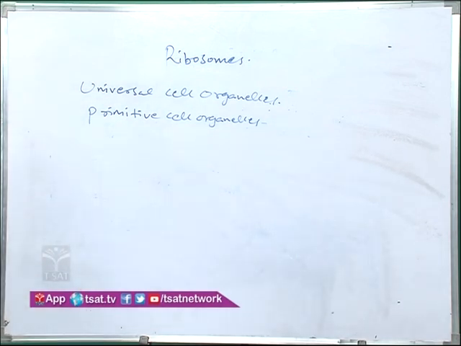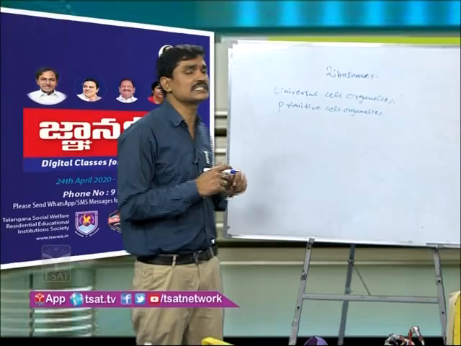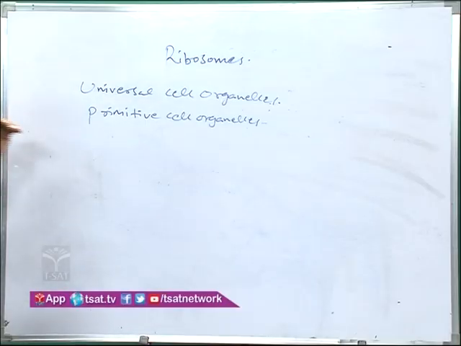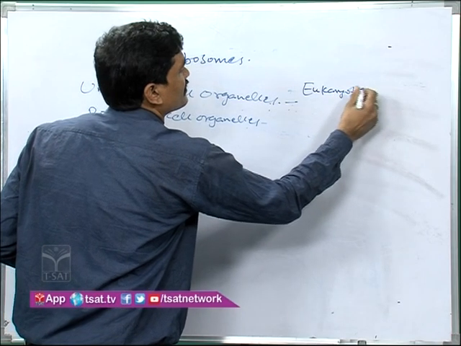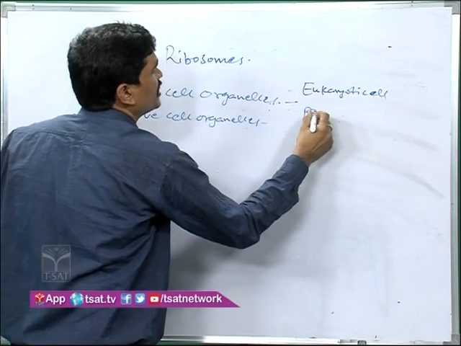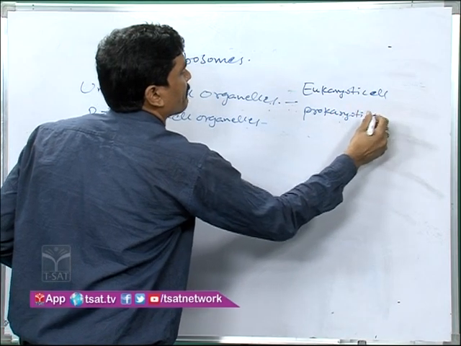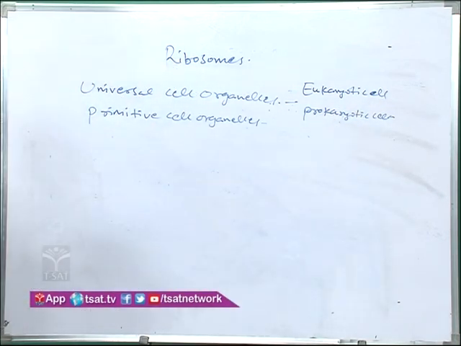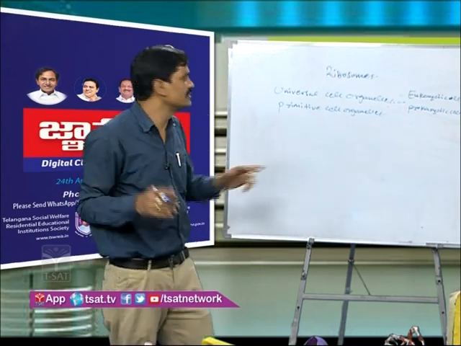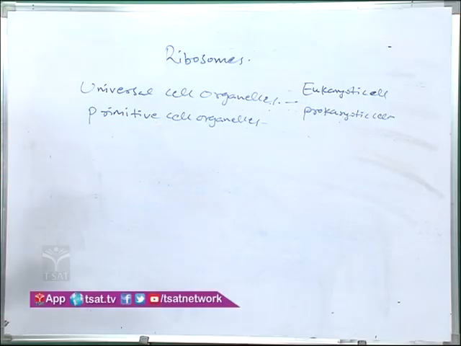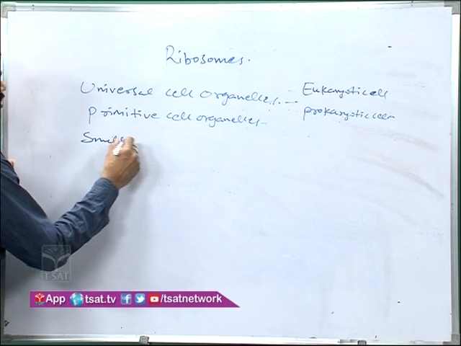Why are ribosomes considered universal cell organelles? These are present in eukaryotic cells and prokaryotic cells. That's why they are called universal cell organelles. No other cell organelle is present in both prokaryotes and eukaryotes. That's why these are present in all cells on the earth. That's why they are called universal or primitive cell organelles. And these are also called the smallest cell organelles.